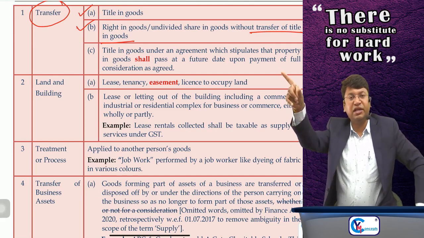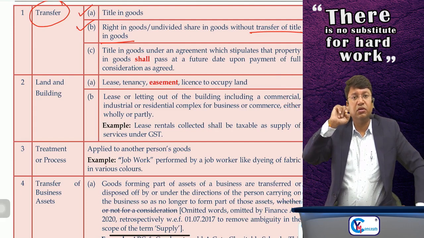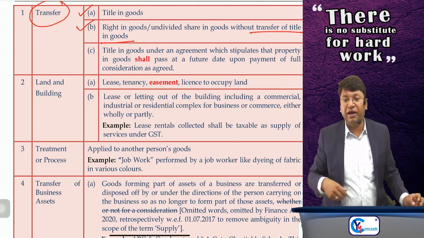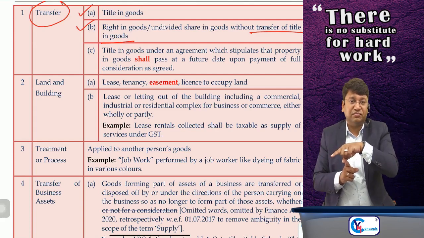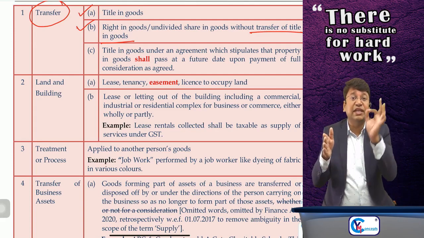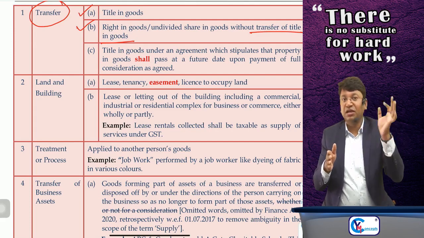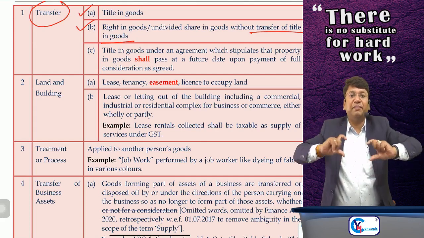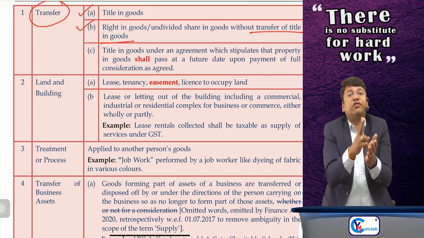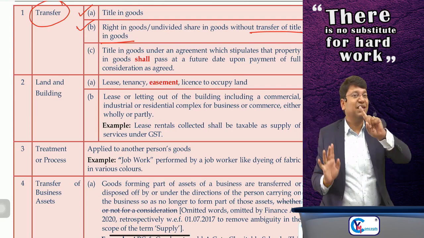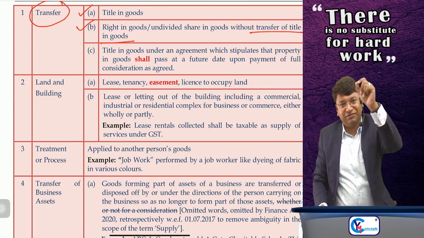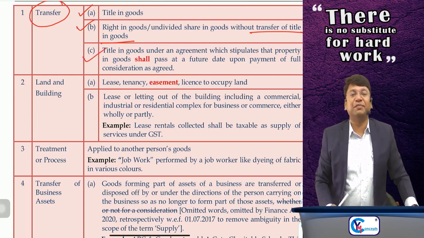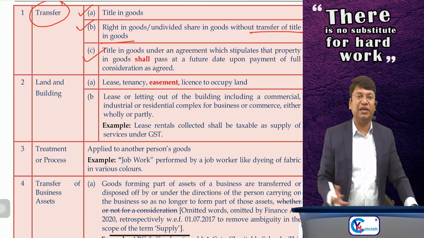Suppose at the end of the lease period, you have the option to get the ownership of the goods on payment of rupees 2 lakh. Till the end of the lease period, each month you are paying rupees 10,000. It is supply of service. But at the end of the lease period, if you opt to get the ownership of the goods by paying rupees 2 lakh, then that transaction of rupees 2 lakh is supply of goods. Otherwise, each lease payment of rupees 10,000 is supply of service only. Okay, done. And last, hire purchase is supply of goods, although you are making the payment in installments.